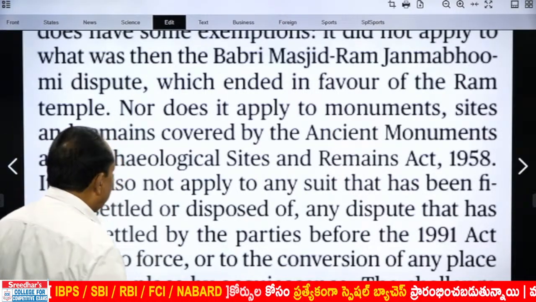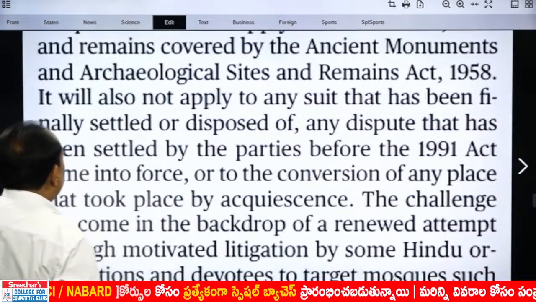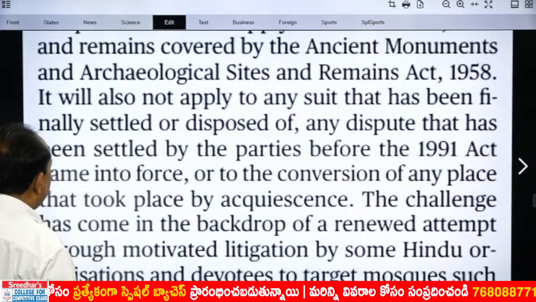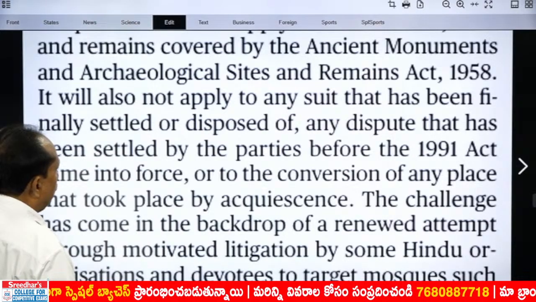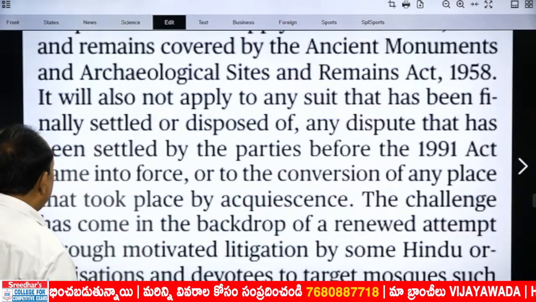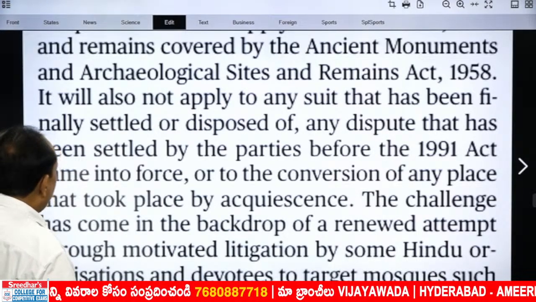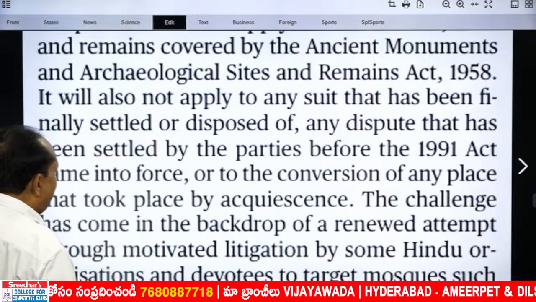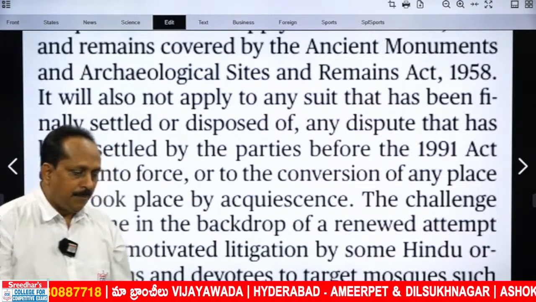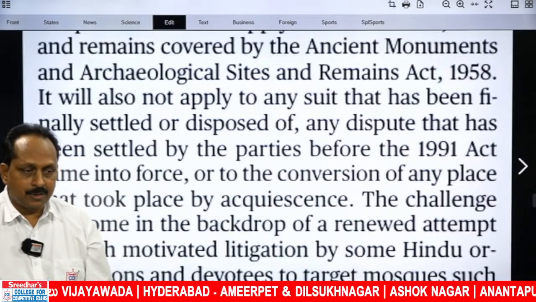They come under exemptions. One more area: it will also not apply to any suit that has been finally settled or disposed of, any dispute that has been settled by the parties before the 1991 Act came into force, and to the conversion of any place that took place by acquiescence. If something was decided before the 1991 Act, that is also not applicable. Now you cannot touch that one.